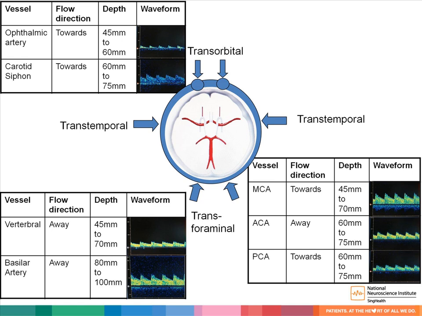The transorbital window could assess the carotid siphon and ophthalmic arteries. Patients are asked to have their eyes closed gently while the probe is placed on their eyelids. Patients with contact lenses are asked to have them removed. Lastly, the transforaminal window, which assesses the vertebral arteries and basilar arteries, is located at the base of the neck.